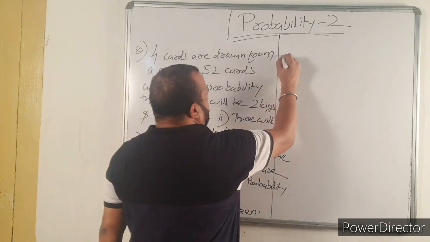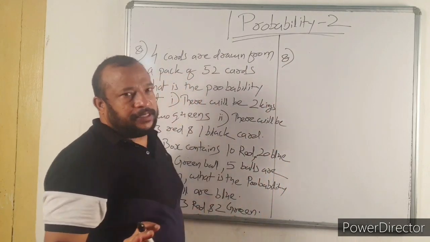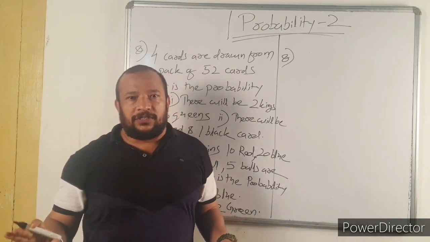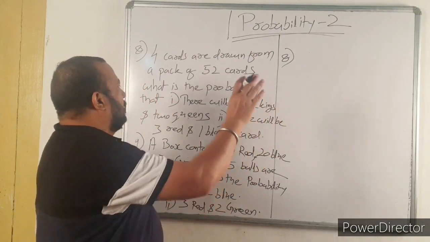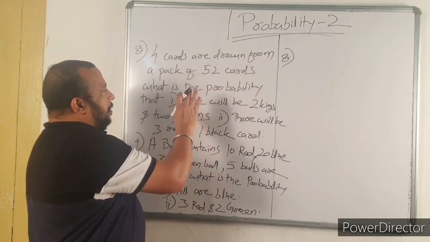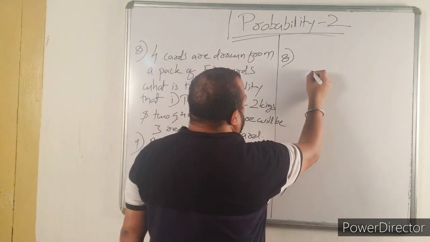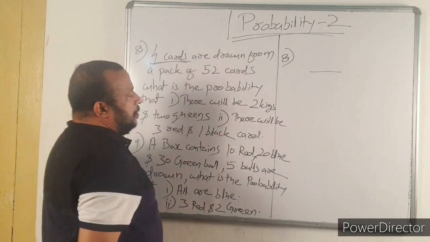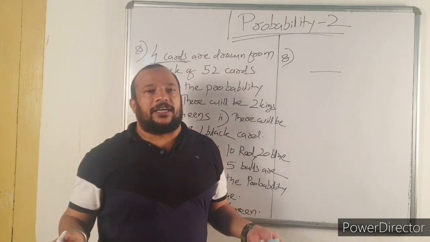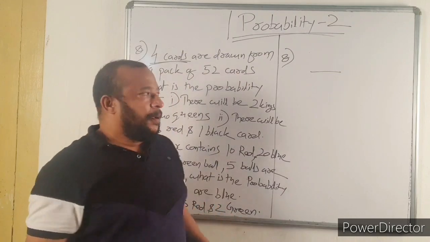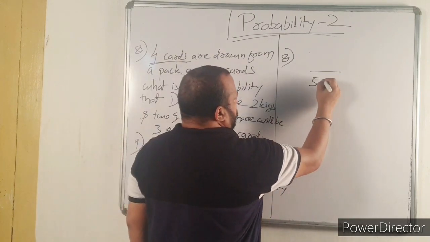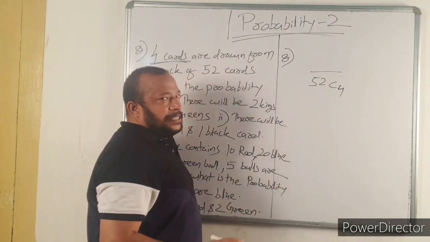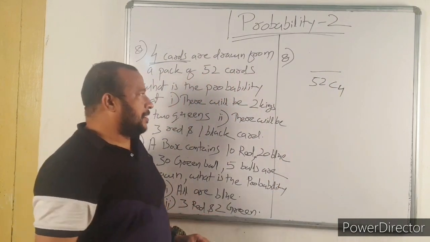Question number 8. Multiple cards, nothing is given, means it is without replacement. So you need total number of cards drawn, which is 4. 4 cards are drawn. So we can draw 4 cards in how many different ways? 52C4. This is the sample space.